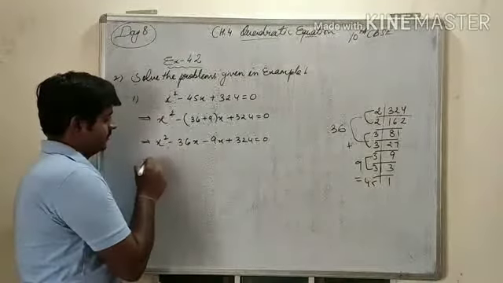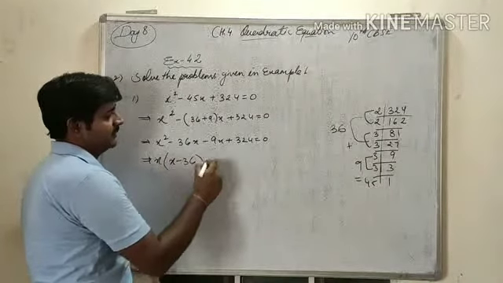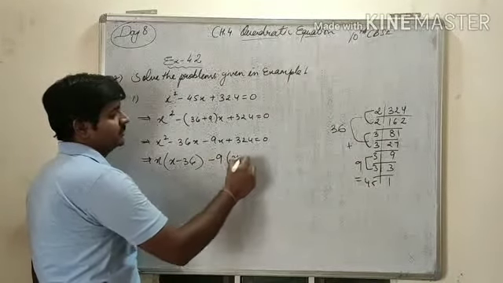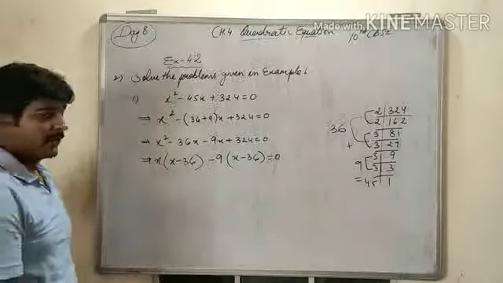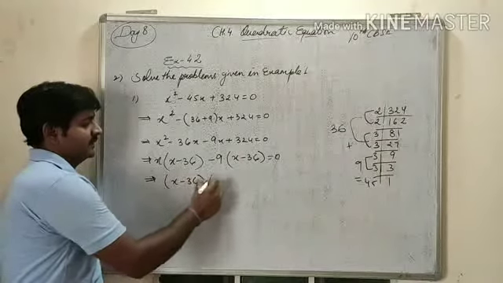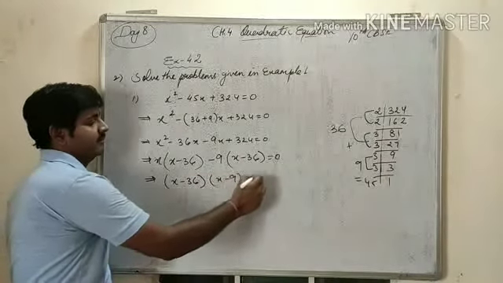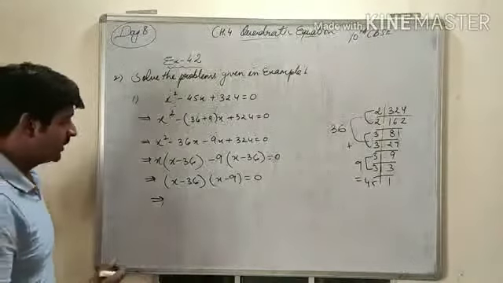In the first two terms we can take x common, so x minus 36 is left. There we will take 9 common, so x minus 36 is left. Now both the brackets are the same. So x minus 36 and x minus 9 is left. And now this 36 we will shift to the other side.